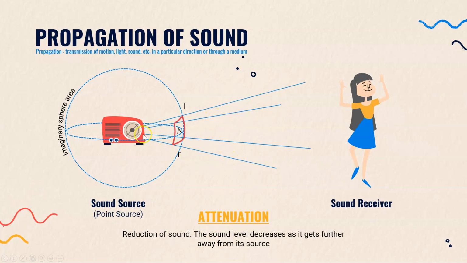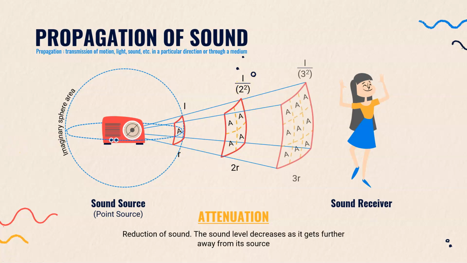So let's say at radius R, the sound intensity is I. When the distance is doubled, the intensity becomes 1/4. And when the distance is tripled, the intensity becomes 1/9.